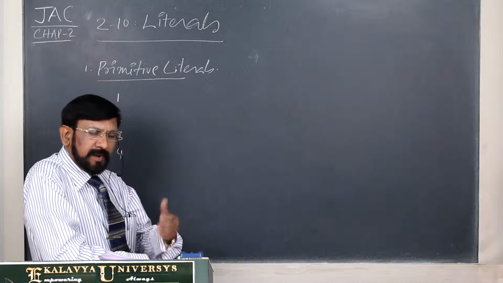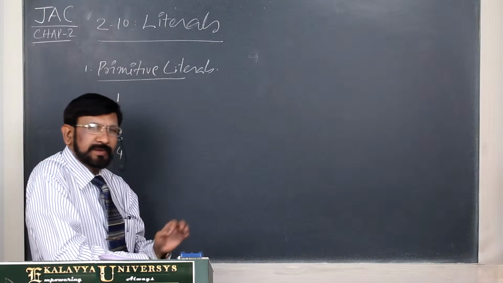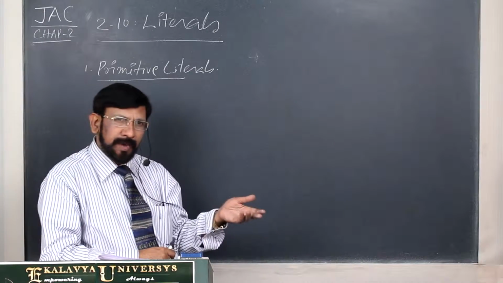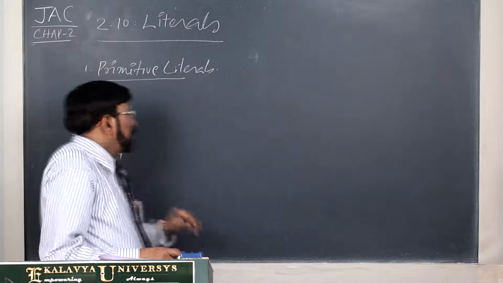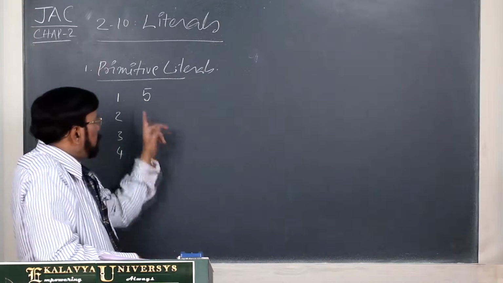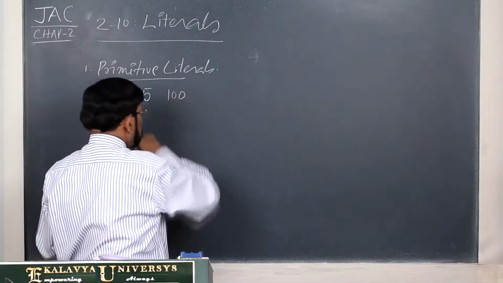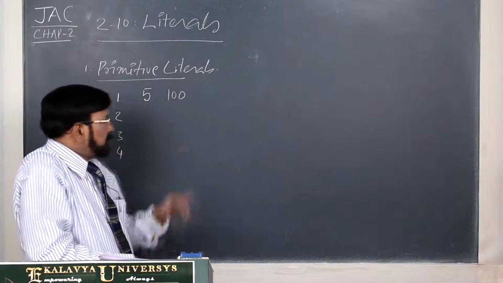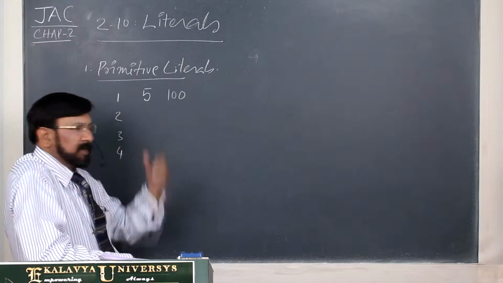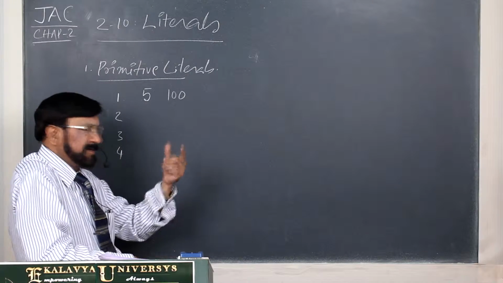Integer, a little later I will explain data types. One of the data types in Java is integer. Integer represents all whole numbers. It may be minus, 0 or positive. So now we see 5. 5 is an integer literal, and 100 is also an integer literal. As far as integers are concerned, this is a decimal format. In this the base, the radix, is 10.